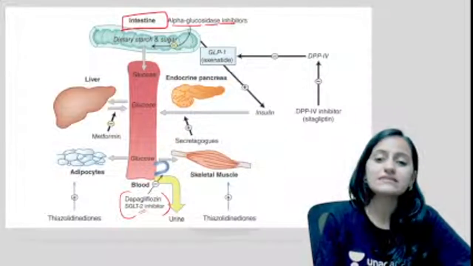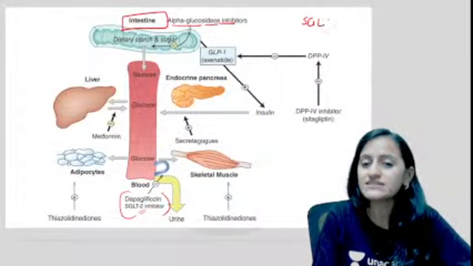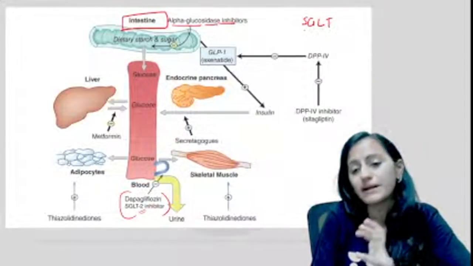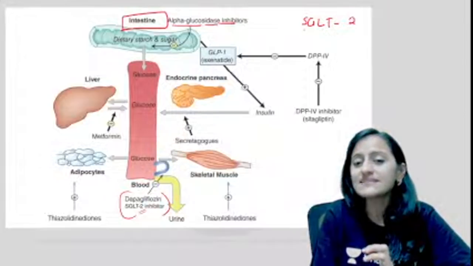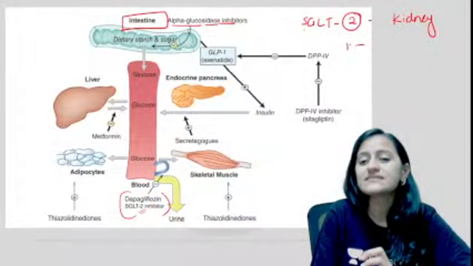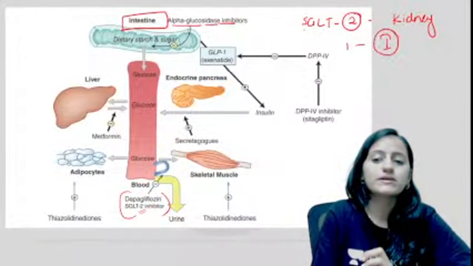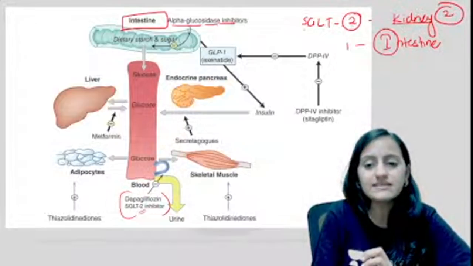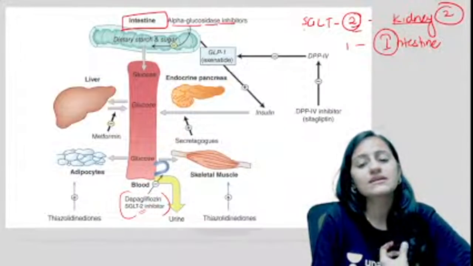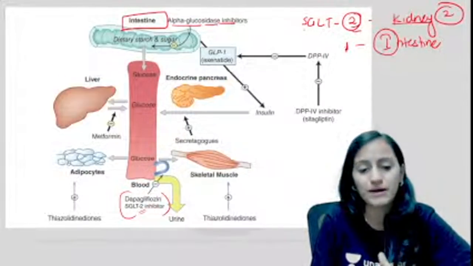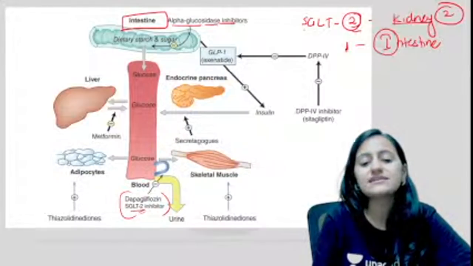Remember, it's a recent question as well. You have SGLT1, sodium glucose transporters, basically sodium and glucose go together. SGLT2 is what is present in the kidney. SGLT1, one is like Roman I, is present in the intestine. We have two kidneys, so SGLT2 is in the kidneys, and in the intestine it is SGLT1.